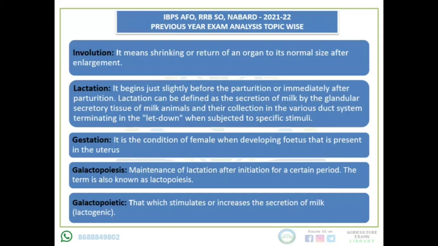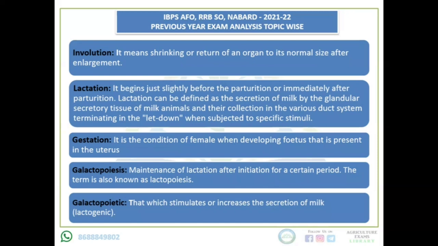Now what happens when the organ has got enlarged? The size of the organ has increased. You can see it when milk animals give birth to their young ones. During calving, their uterus gets enlarged. Nearly after 1 month, it comes to its normal size. We can call that involution, meaning shrinking or return of an organ to its normal size after enlargement. When the organ has enlarged, after that it returns to its normal size. That is known as involution.